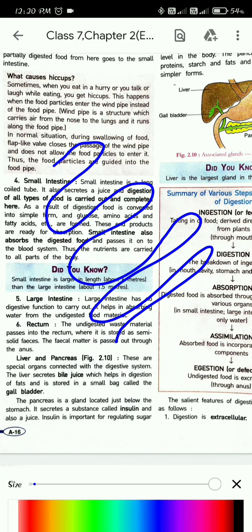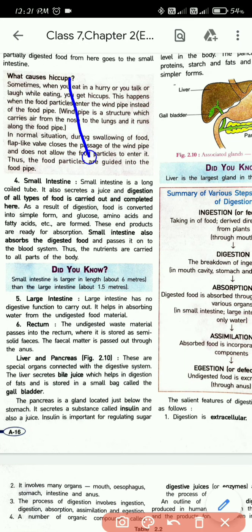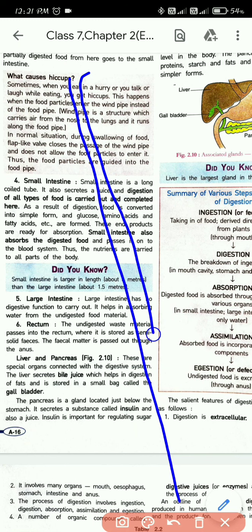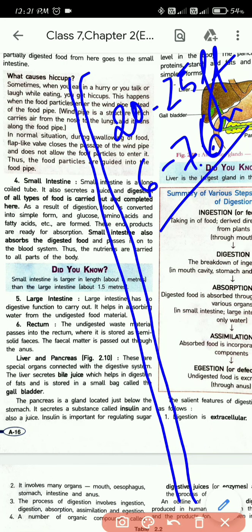If you take the small intestine and put it in a straight line, elongate it, you will see that it is very long. It's about 20 to 25 feet, or you can say about 6 to 7.6 meters. So it's very long.